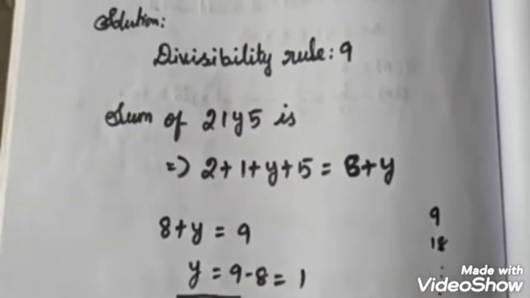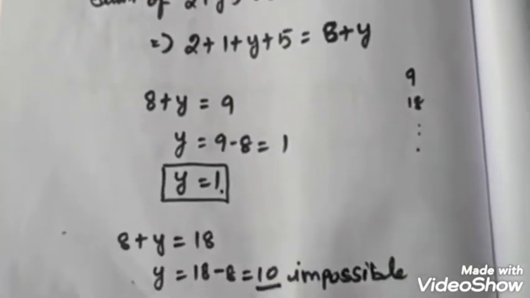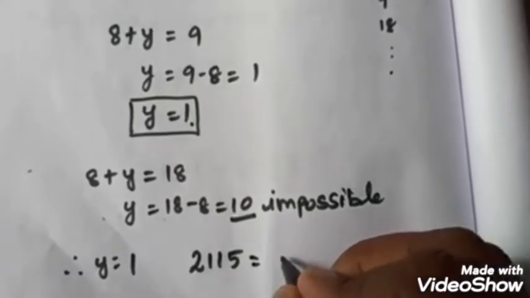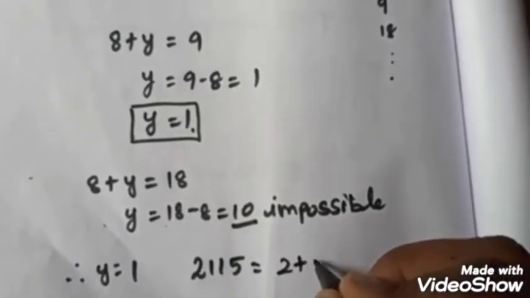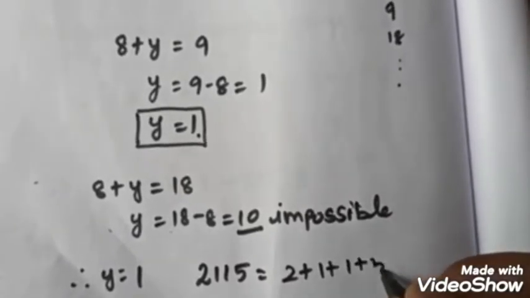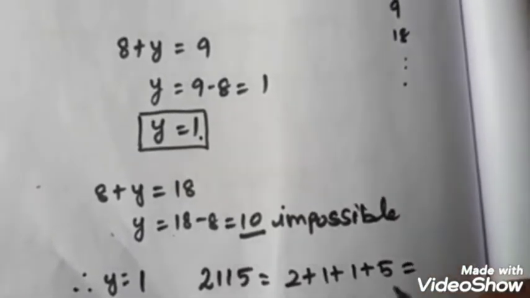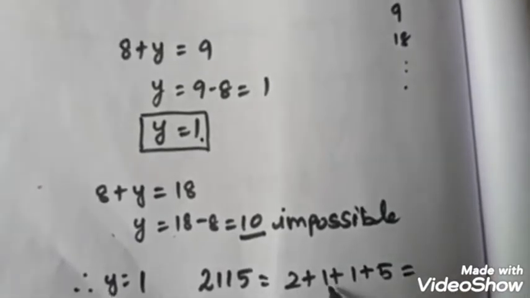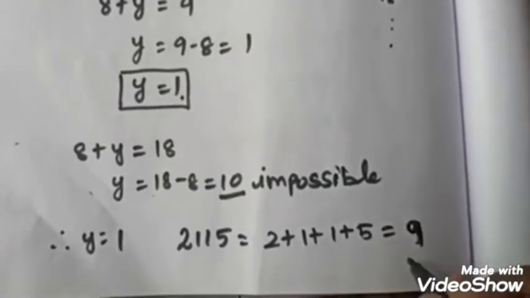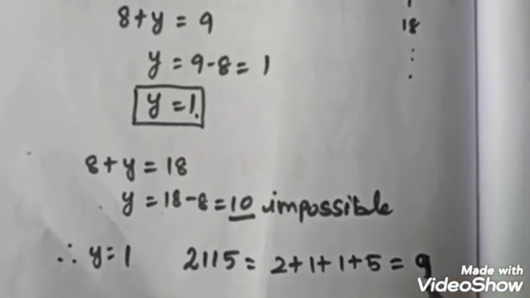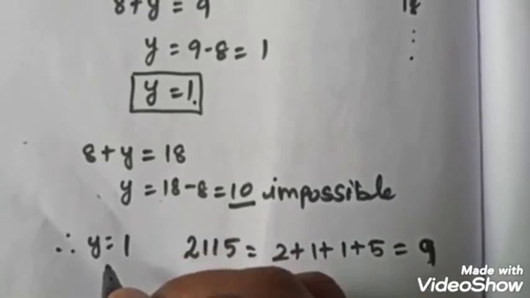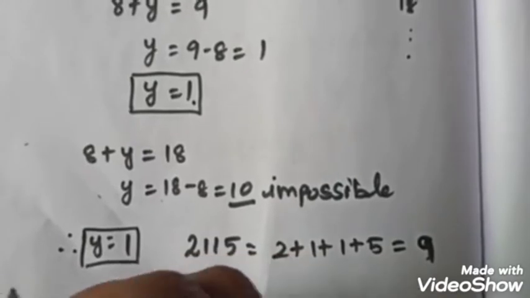So the 4-digit number is 2115. You have to add these digits: 2 plus 1 plus 1 plus 5, which is equal to 2 plus 1 is 3, 3 plus 1 is 4, 4 plus 5 is 9. So we get 9, and 9 is divisible by 9. So the number 2115 is divisible by 9. Because of this, the value of y is equal to 1.